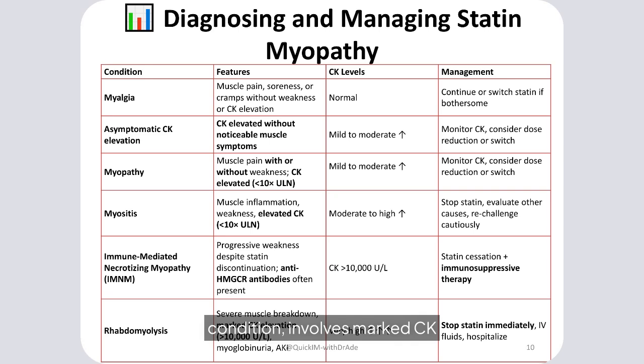Rhabdomyolysis, a life-threatening condition, involves marked CK elevation, often above 10,000 units per liter, myoglobinuria, and risk of acute kidney injury. It requires immediate statin cessation, aggressive IV hydration, and hospitalization. The rarest form, immune-mediated necrotizing myopathy, IMNM, is an autoimmune process characterized by progressive weakness, very high CK, and persistent symptoms despite statin discontinuation. It is confirmed by anti-HMGCR antibodies and muscle biopsy and requires long-term immunosuppressive therapy.